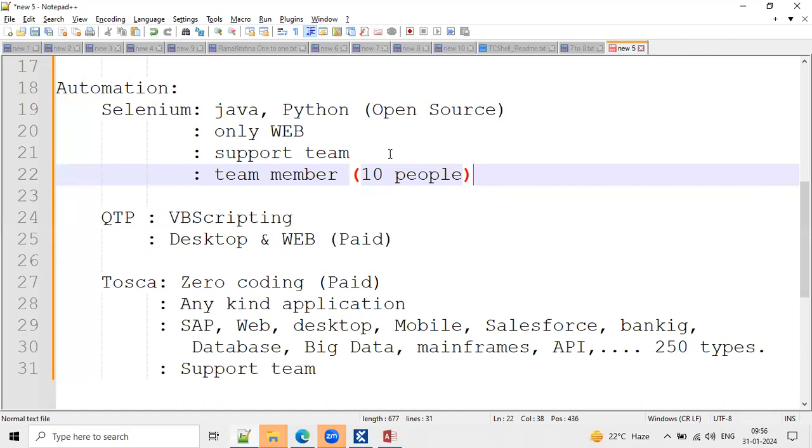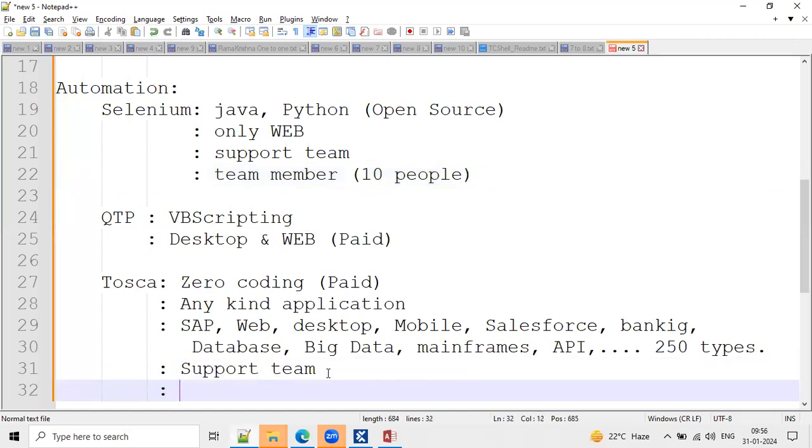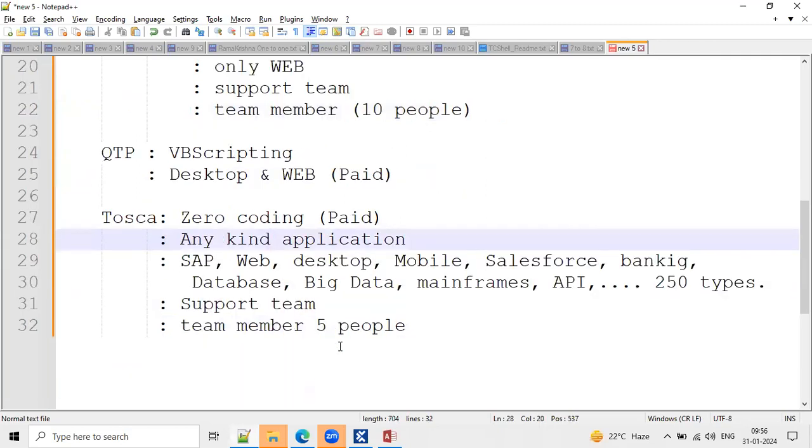So instead of hiring 10 people, I'll hire only 5 people. I'm reducing the human resources as well. For Selenium I'm hiring 10 people, but for Tosca, only 5 people.